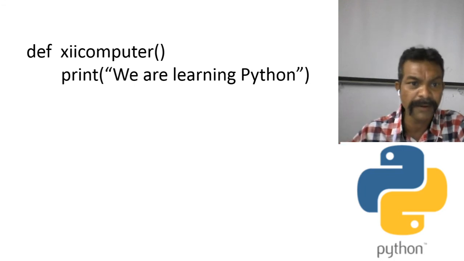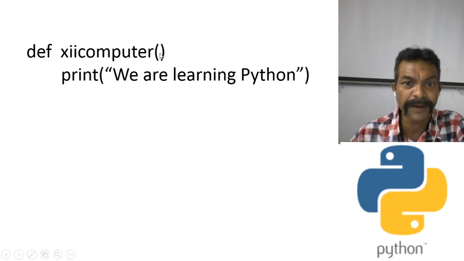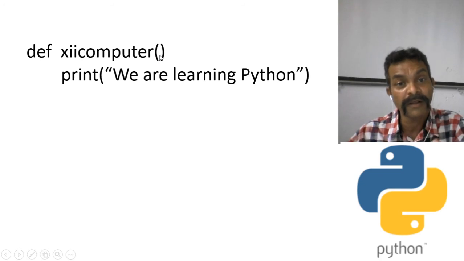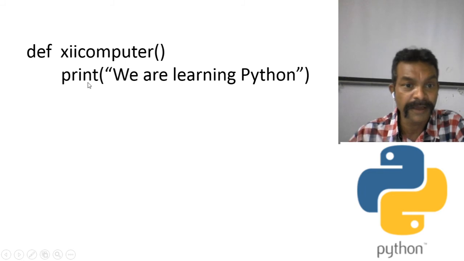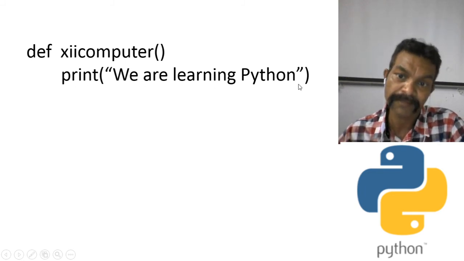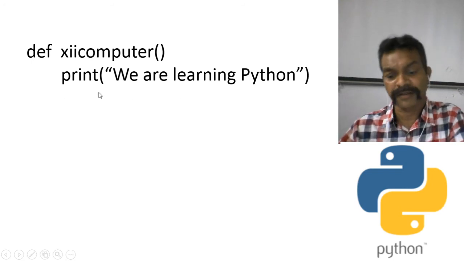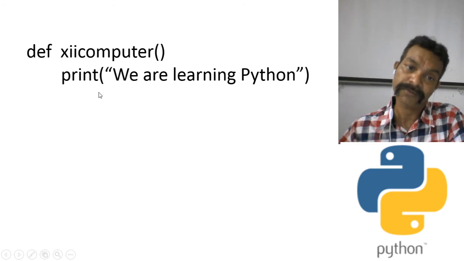See another example. def is a reserved word, xiicomputer is the name of the function. Within the brackets there is no parameter. As I have already told you, a function may or may not have parameters. Then the statement print("We are learning Python") is the statement of the function, and this function does not have a return statement because it is optional. I have already told you.